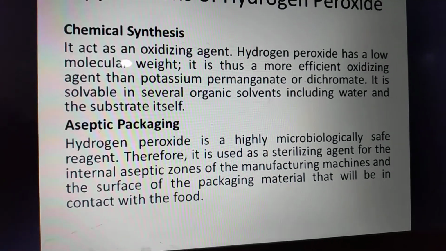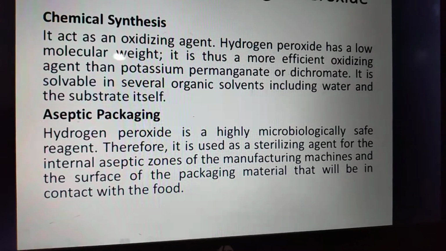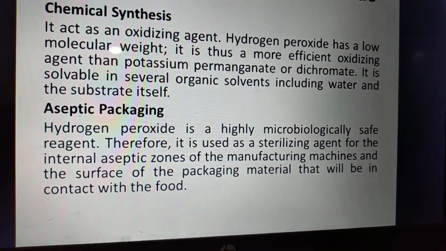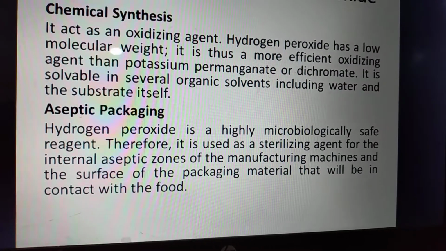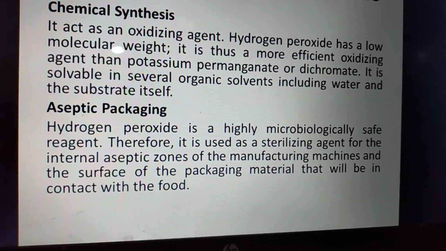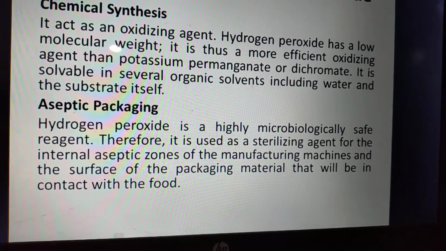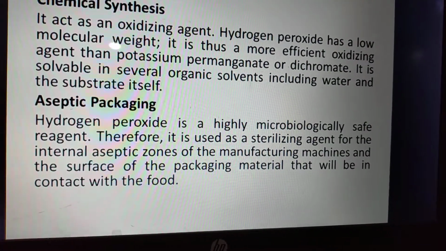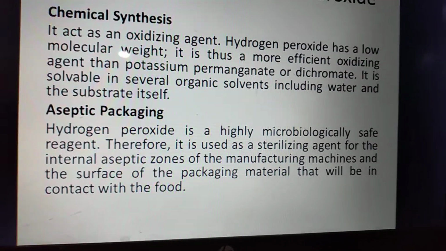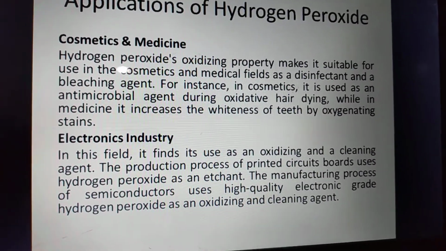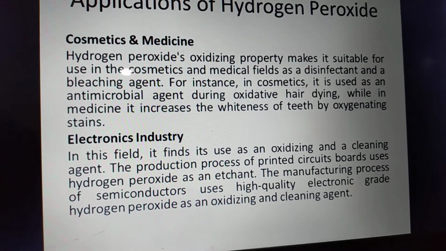Aseptic packing. Hydrogen peroxide is a highly microbiologically safe reagent. Therefore, it is used as a sterilizing agent for the internal aseptic zones of the manufacturing machines and the surface of the packing materials that will be in contact with the food. So it is used for sterilization.